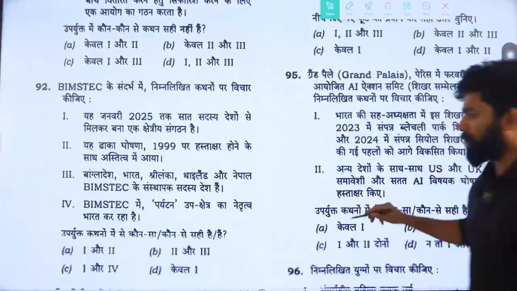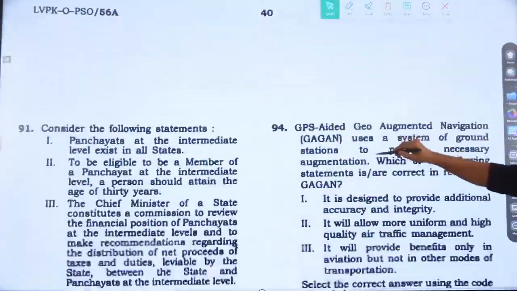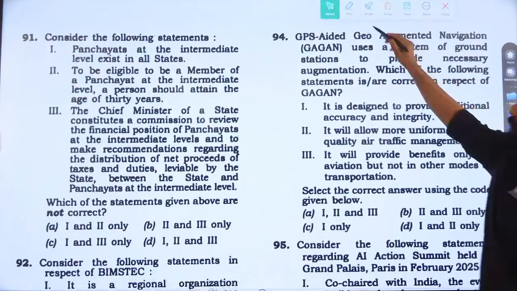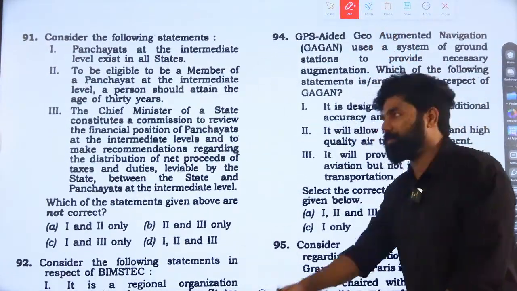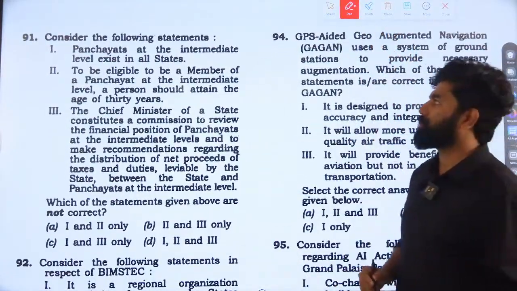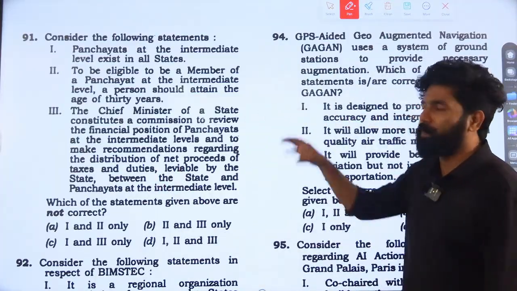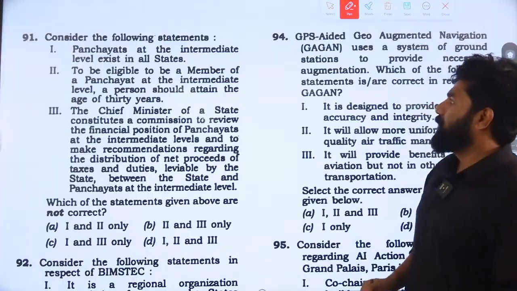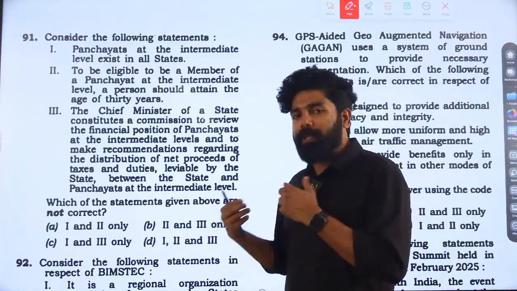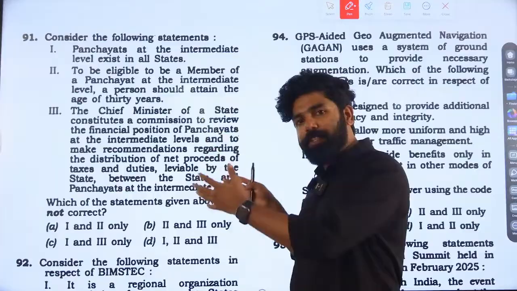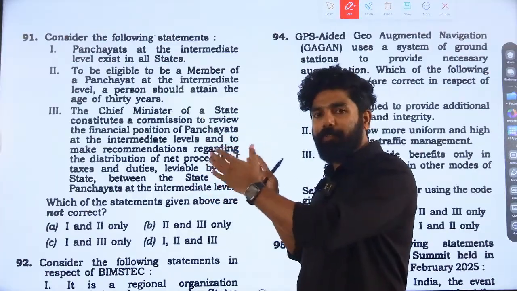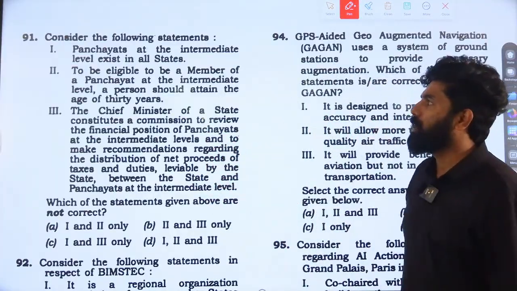Now we'll come to the next few questions. Next is question number 91. This is a question from local self-government, specifically panchayats. When we go through the panchayat chapter, we study each of these topics and provisions.